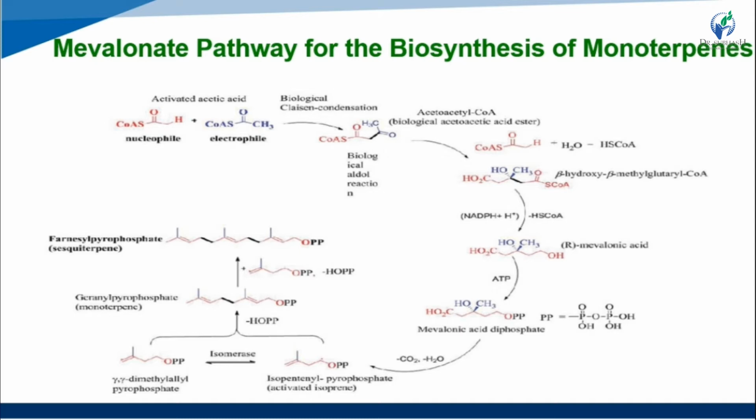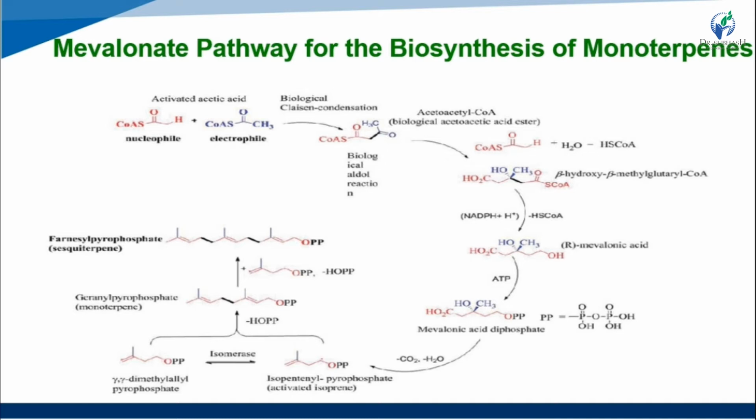Okay, this type is a biological aldol reaction. Here an aldol condensation reaction is followed, making acetoacetyl coenzyme A, which is a biological acetoacetic ester. Okay, then a further reaction makes beta-hydroxy-beta-methylglutaryl coenzyme A. And one coenzyme molecule is added and energy is removed, that is NADPH plus H plus is removed. Then further making one mevalonic acid.